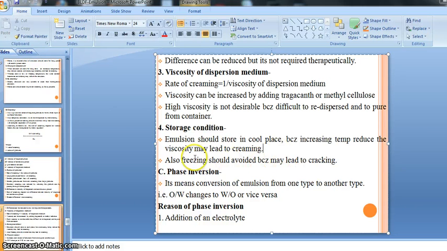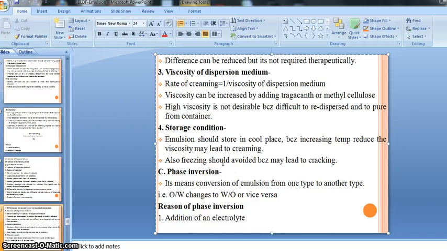So if you accidentally store our preparation in the refrigerator where ice is formed, that time it also leads to cracking, right? Means if we store our emulsion at a freezing temperature, it leads to cracking of our emulsion, that is, phase separation. So we should understand this and remember this properly, right?